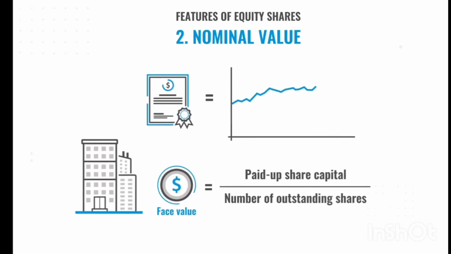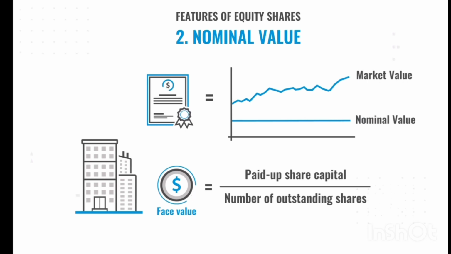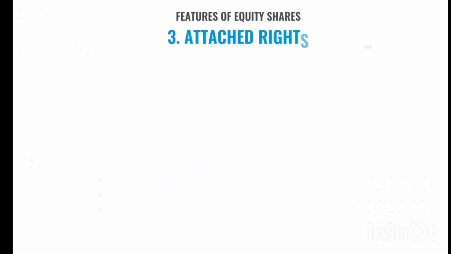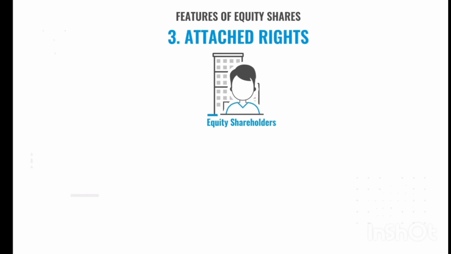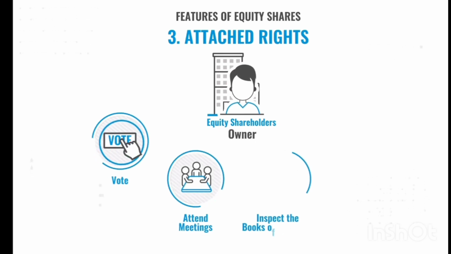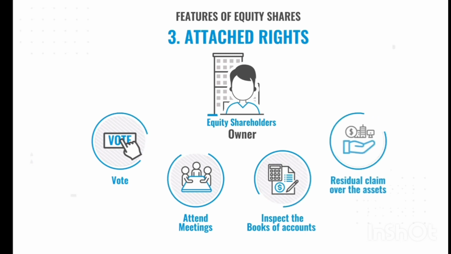Although the market value of the shares fluctuates, the nominal value remains the same. Attached rights. As equity shareholders are owners, they have the right to vote, the right to attend meetings and inspect the books of accounts, and the right to residual claim over the assets of the company in case of liquidation.